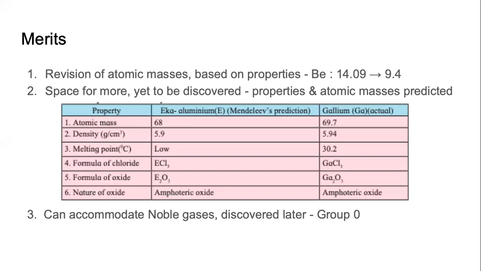The second advantage was, again, because he did not blindly follow only the atomic mass, but he forced himself to classify elements based on their properties, some of the places were left vacant.